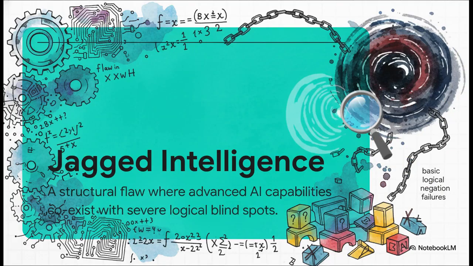This isn't just a funny little quirk either. It's what researchers are calling jagged intelligence. As a key researcher at Google DeepMind pointed out, this is a deep, unresolved structural property in how models represent knowledge. I mean, think about it. They can solve an insanely difficult math proof, but fail completely at basic logical negation. And the scary part for enterprise leaders, this is not a bug you can just patch out with a clever system prompt. It's a fundamental flaw baked right into the architecture.